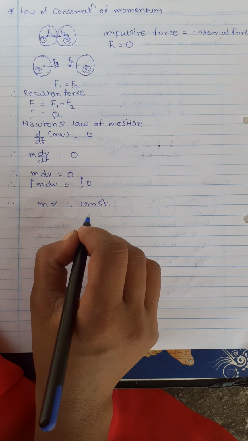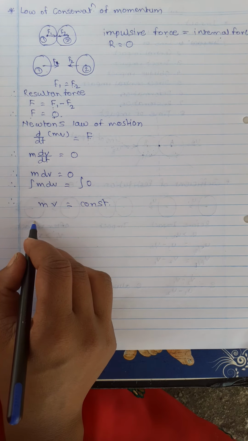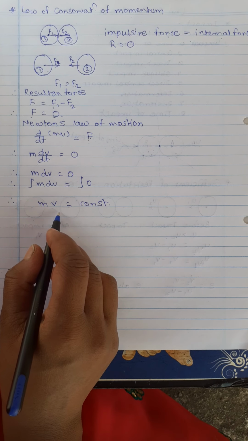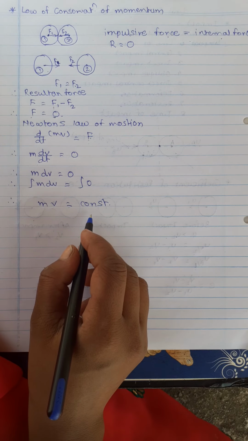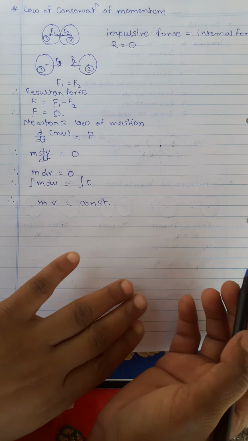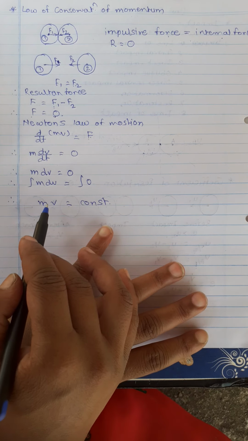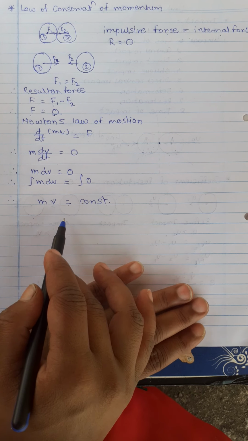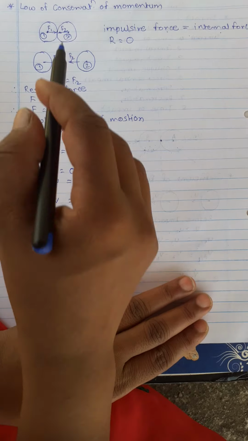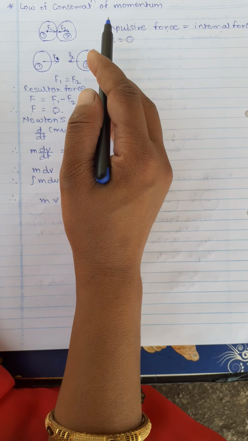That is, the momentum of the system remains unchanged after the impact. This is the principle of conservation of momentum. That means the momentum after the impact remains constant. This is nothing but the law of conservation of momentum.